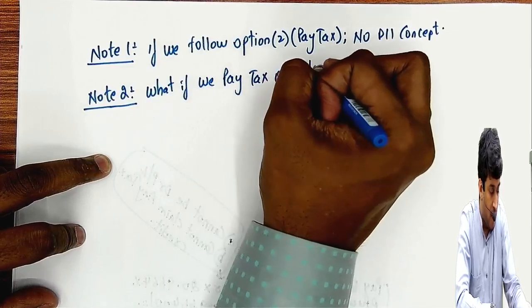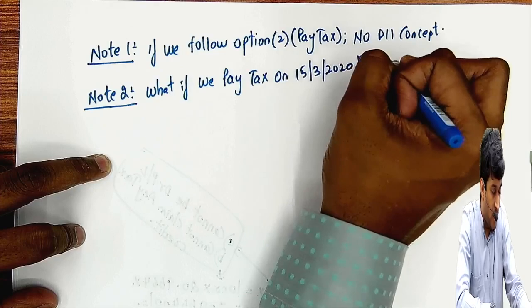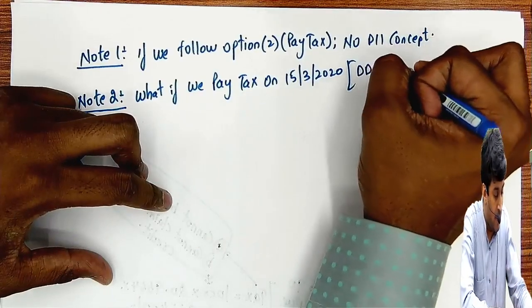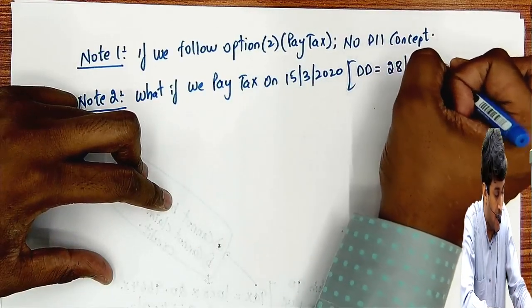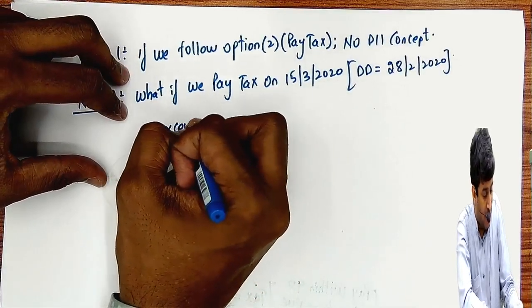on 15th March 2020? The due date was, I should pay the tax within 90 days. What was the 90 days time limit? Time limit was 28 February 2020. I should pay the tax, but I paid on this. What was the excess money?